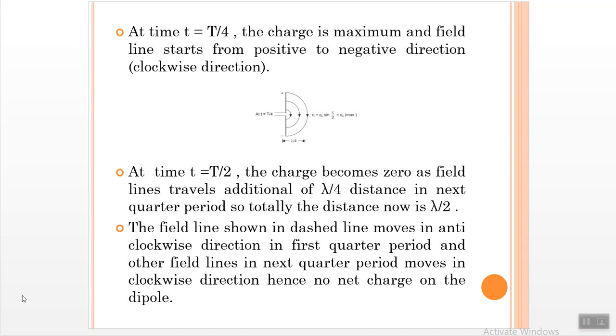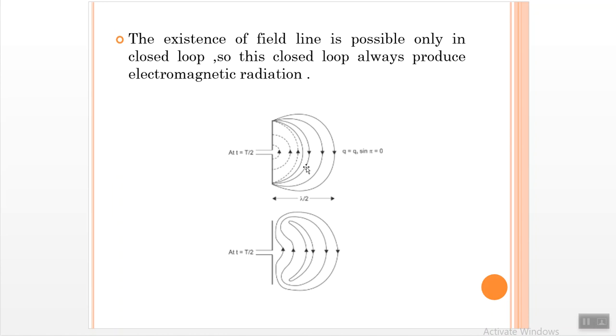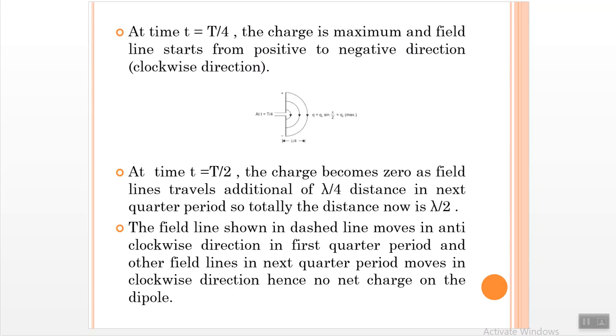Why the charge becomes 0, you can see in this diagram. Here the field lines move an additional lambda by 4. So this dotted line is moving in the anti-clockwise direction, and the straight lines are moving in the clockwise direction. This opposite direction makes the net charge 0. So that's the reason we get the charge becoming 0 in the next quarter. So totally the distance covered here is lambda by 2.